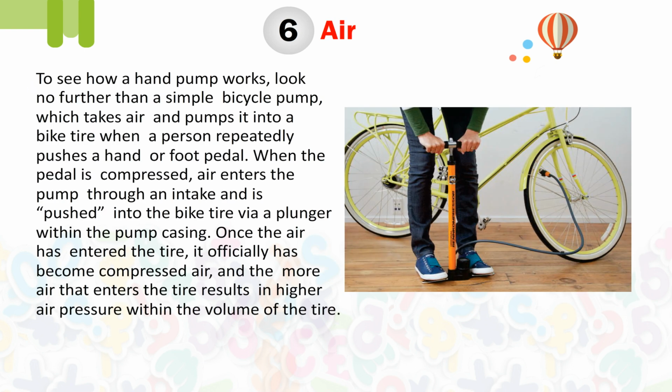To see how a hand pump works, look no further than a simple bicycle pump, which takes air and pumps it into a bike tire when a person repeatedly pushes a hand or foot pedal. When the pedal is compressed, air enters the pump through an intake and is pushed into the bike tire via a plunger within the pump casing. Once the air has entered the tire, it officially has become compressed air, and the more air that enters the tire results in higher air pressure within the volume of the tire.